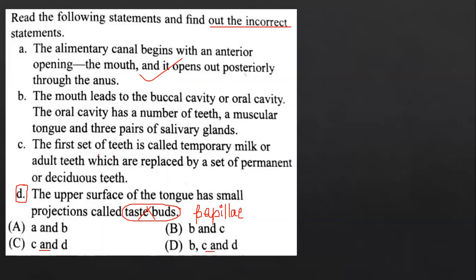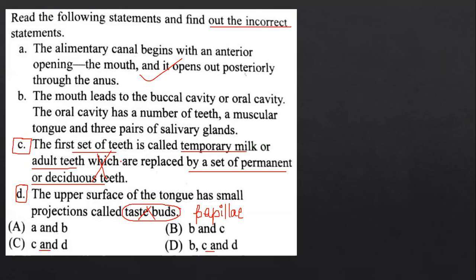The first set of teeth is called temporary or adult teeth. Is it temporary or adult teeth? Temporary or deciduous teeth, which are replaced by a set of permanent or adult teeth. So that is again wrong. So statement number C is wrong.